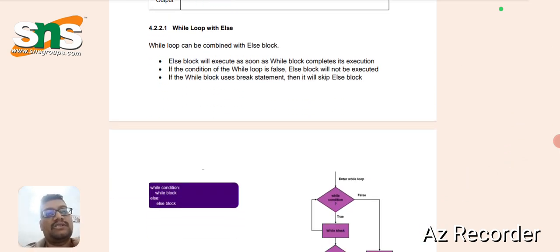While loop with else. While loop with else is nothing but similar to the for loop with else. So when the condition is true, it goes to the block of the while and returns to the condition. If the condition is false, then it gets out of the loop and goes to the else statement, and the else block is executed.